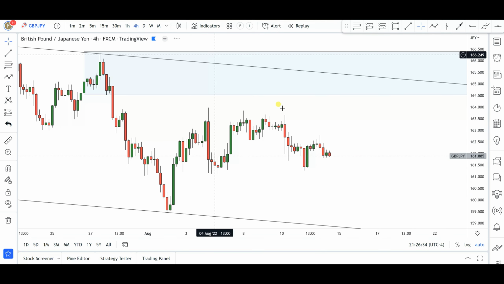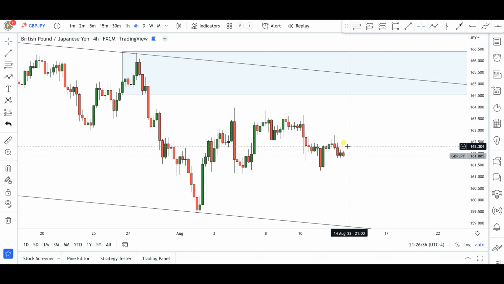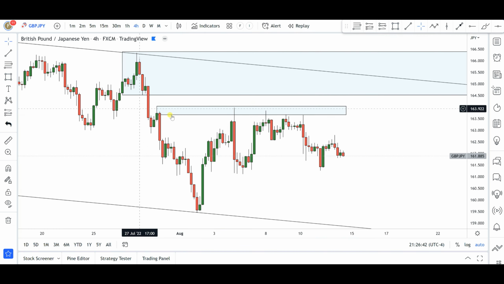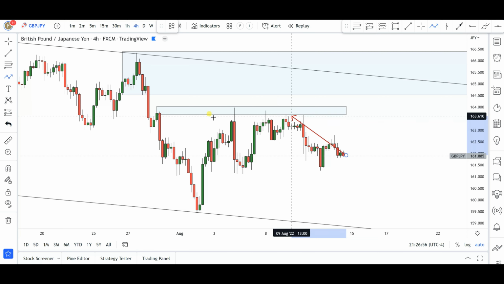Now if we go into the 4 hour time frame, do we have anything? Well, as you can see here, price is slowly building liquidity. We do have equal highs in this particular area. You can see the previous swing highs. All of this is liquidity. Again, it's looking actually clearer in my opinion. Markets might give us a quick push to the upside to grab liquidity above these equal highs.